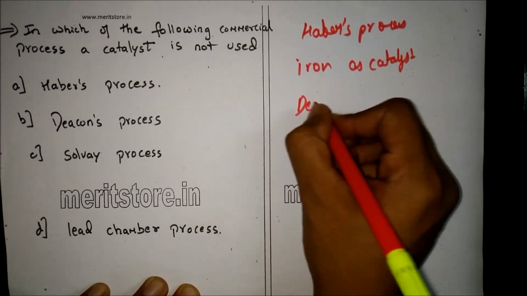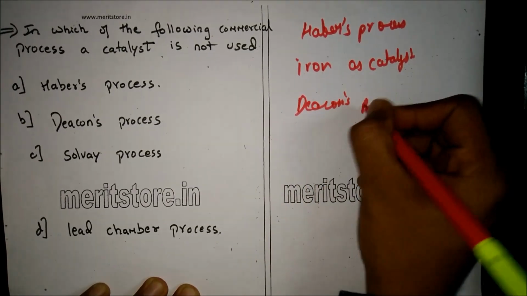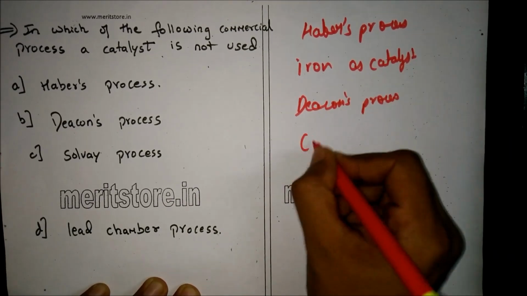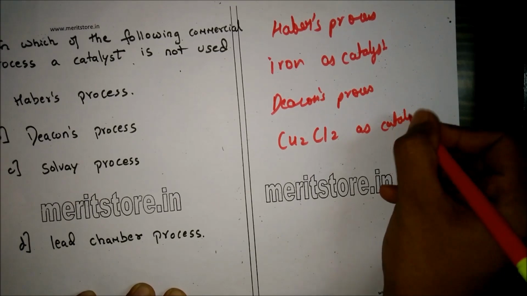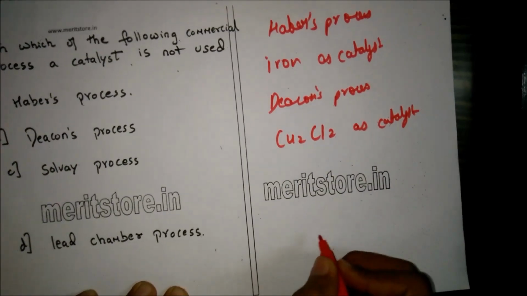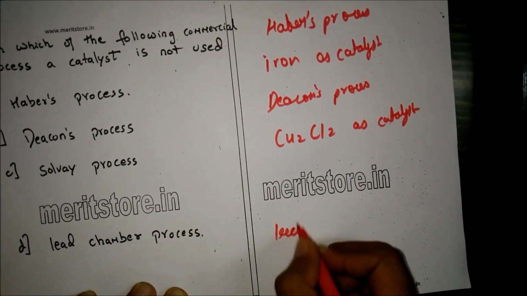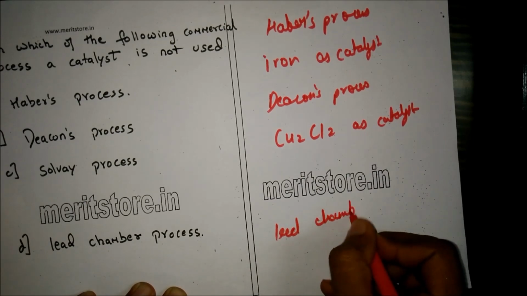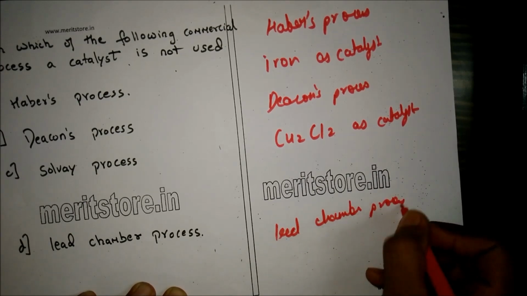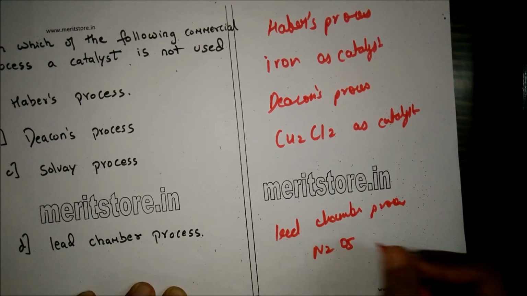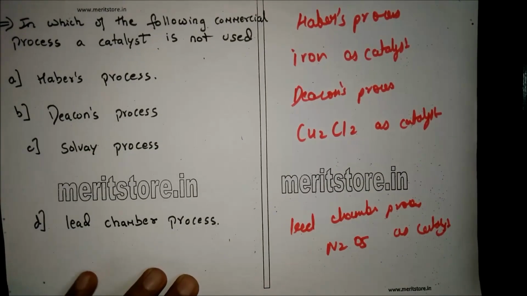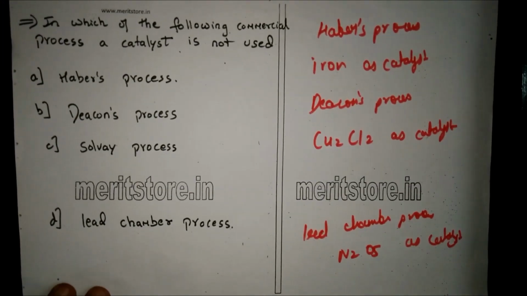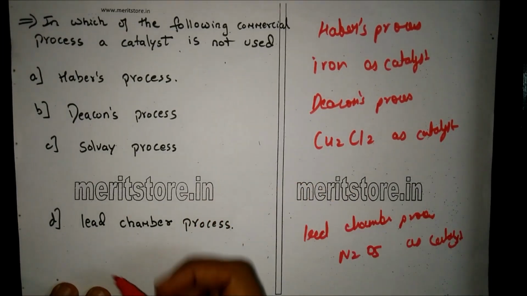In Deacon's process, we use Cu2Cl2 as catalyst. In the lead chamber process, we use N2O5 as catalyst. But in Solvay's process, we do not use anything as catalyst. Therefore, the correct answer is option C.